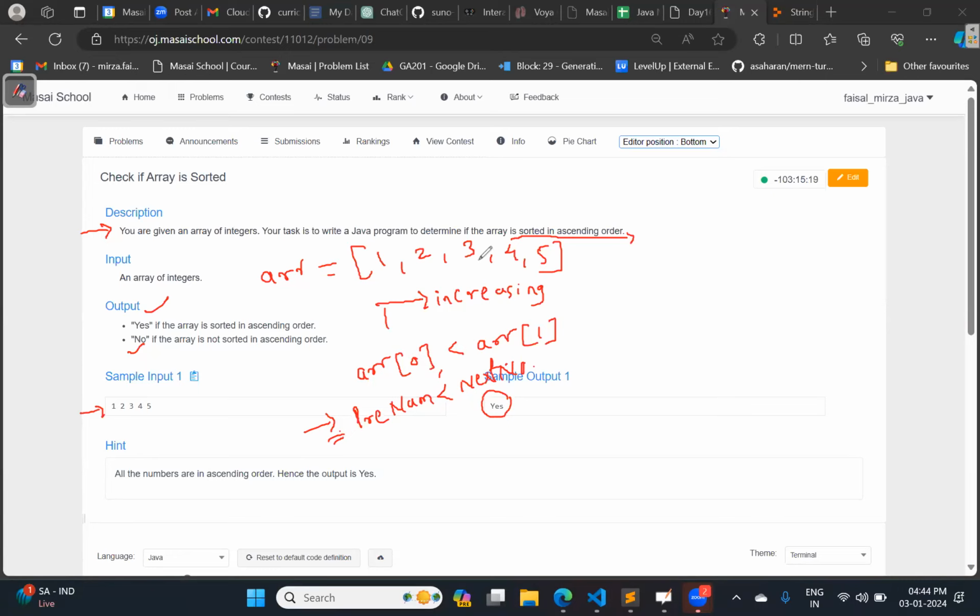But I want to know when we can say that this array is not sorted. For example, if I just change the sequence over here, so instead of 3, 4, if I write 4, 3, then is it sorted?